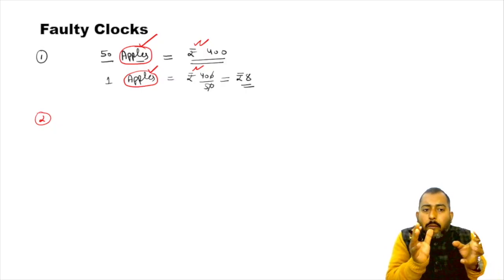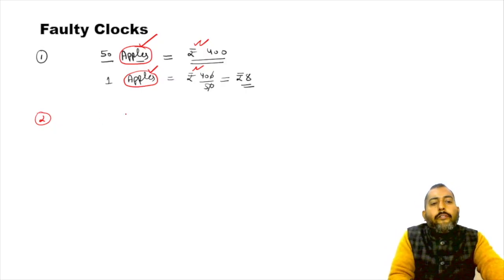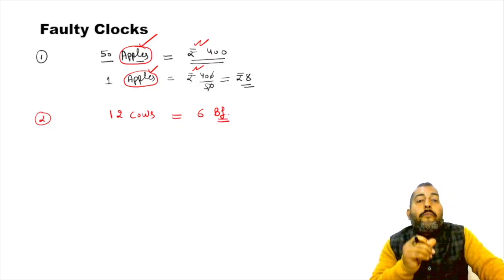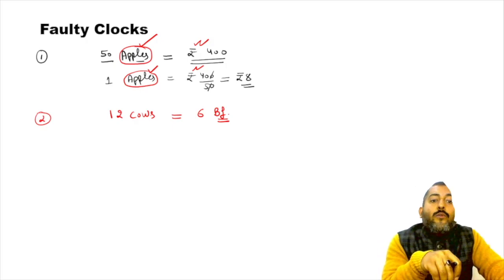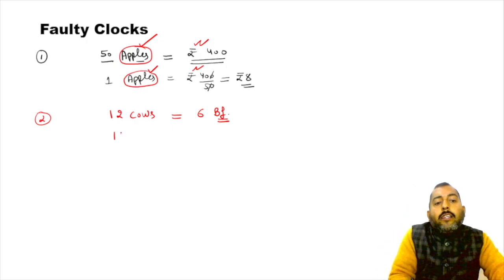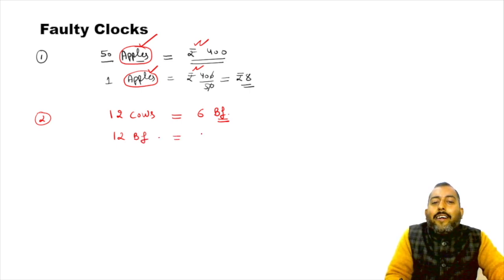Now, second, let me make this question a little bit difficult. If I ask you price of 12 cows is equals to price of 6 buffaloes. So I'm writing BF for buffaloes. So what will be the price of 12 buffaloes? Now, don't say, sir, 6 cows.